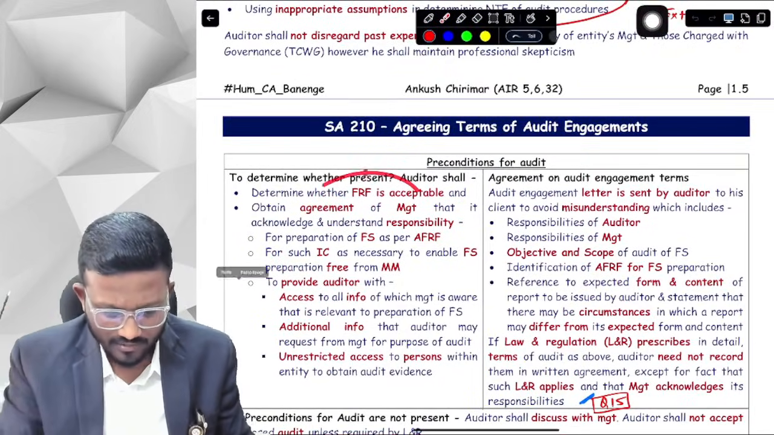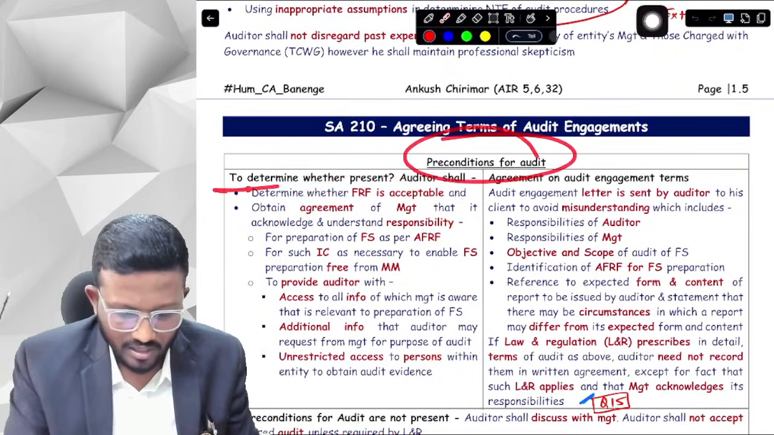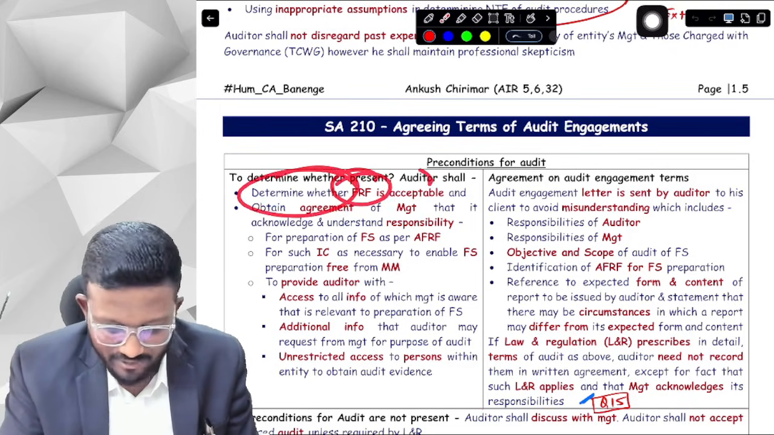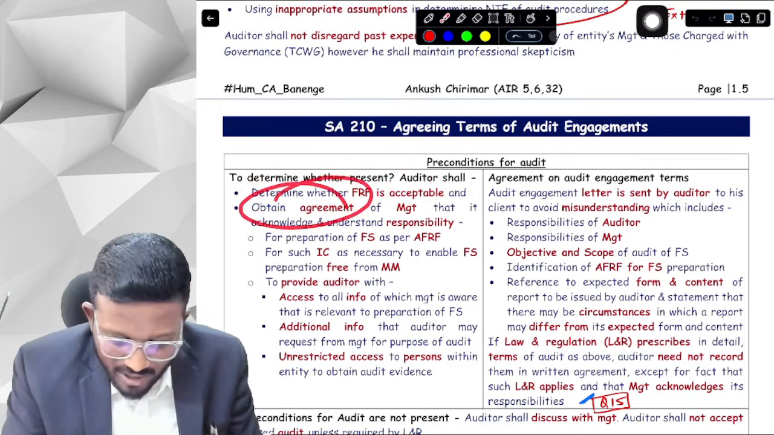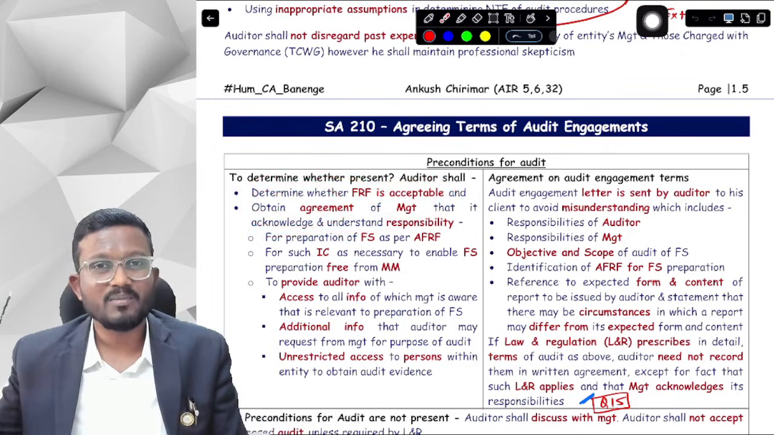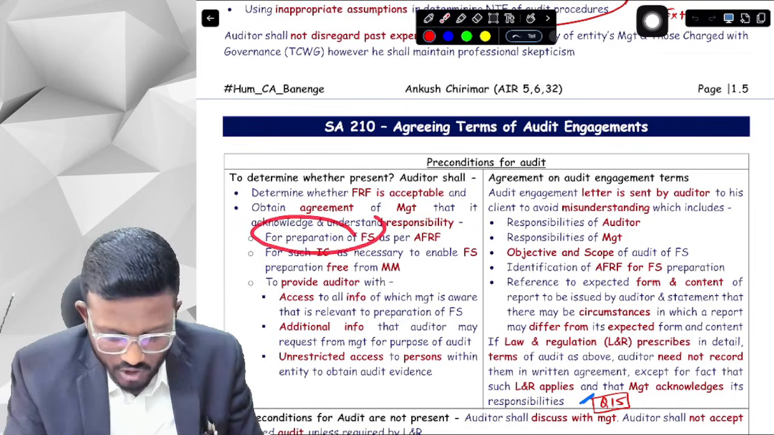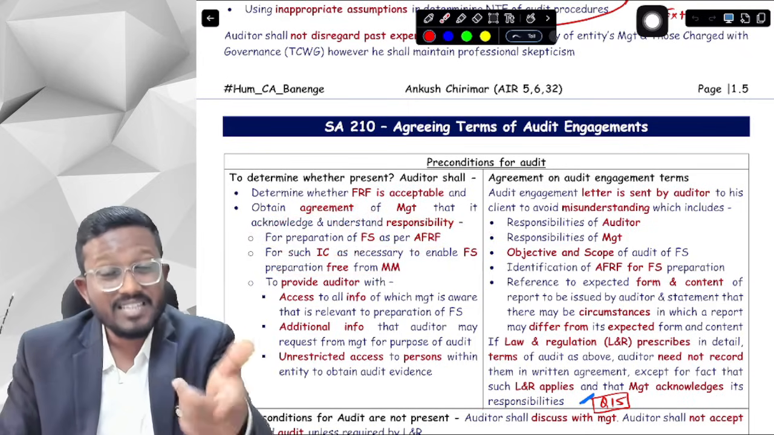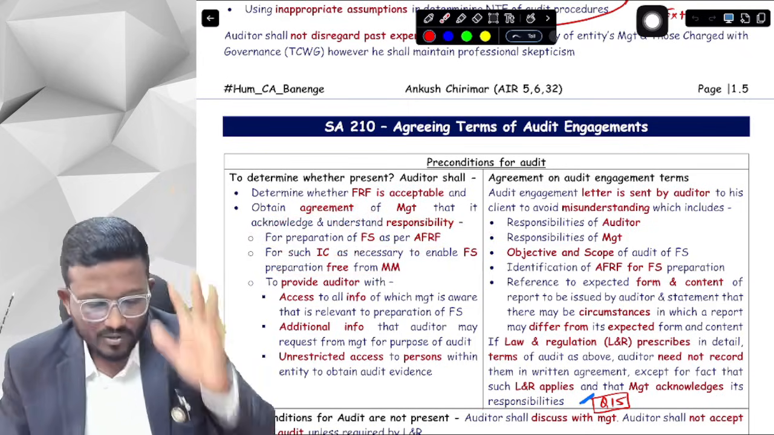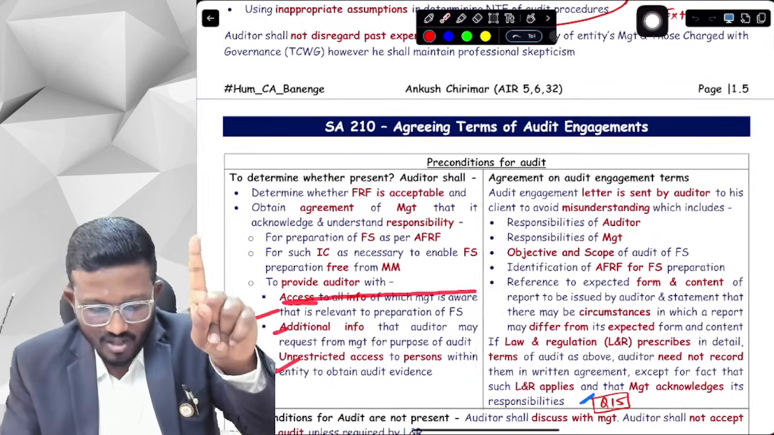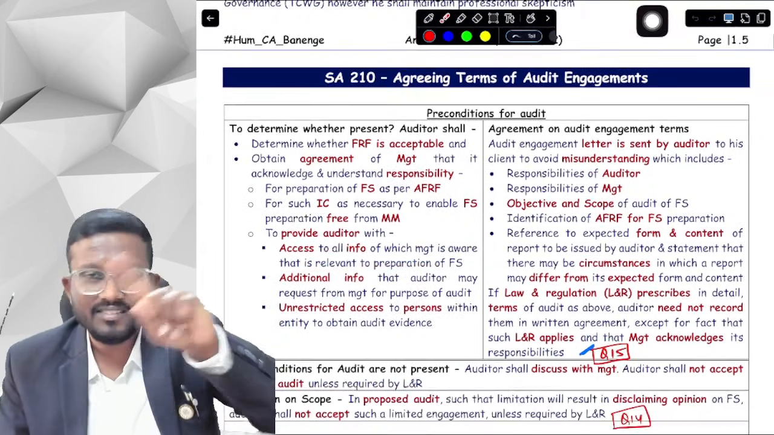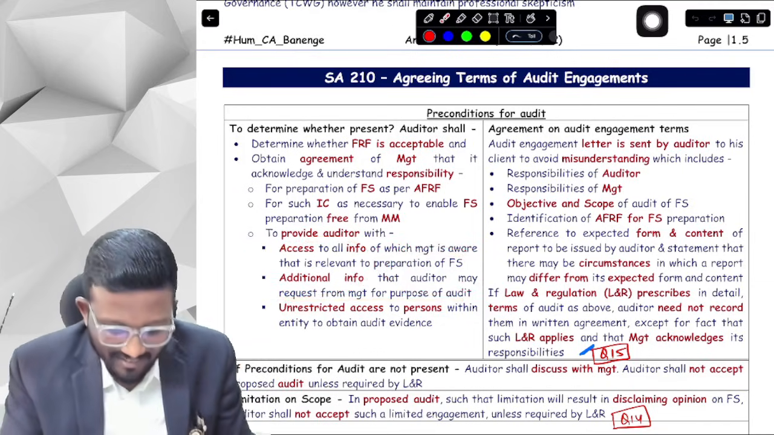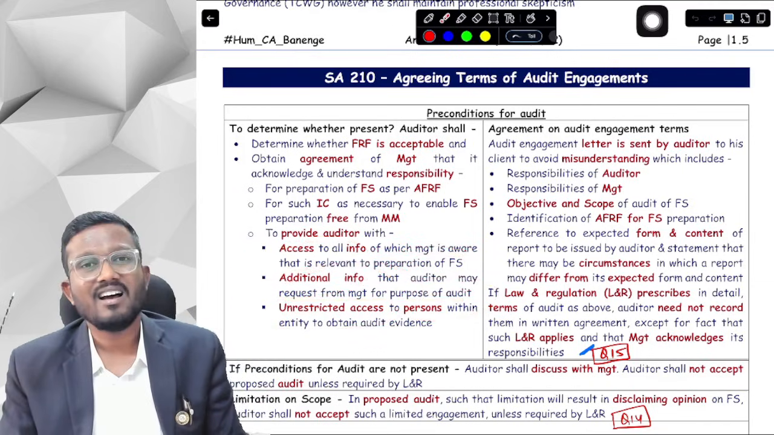Okay, so let's first discuss this from our concept book. Preconditions for audit: we have to determine whether they are present or not. What are the preconditions, sir? First of all, we have to determine whether the FRF is acceptable or not. Secondly, we have to obtain agreement of management that it understands and acknowledges its responsibility. What is the responsibility of management, sir? For preparation of financial statements as per FRF, for such internal control that the financial statements are free from material misstatements, and to provide the auditor with, what is it, sir? AAU: access to all the information that management is aware of that is relevant to the financial statements. Secondly, additional information that the auditor may request. And third, unrestricted access to persons within the organization.